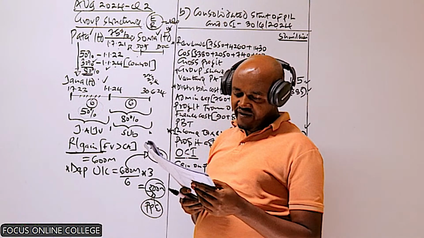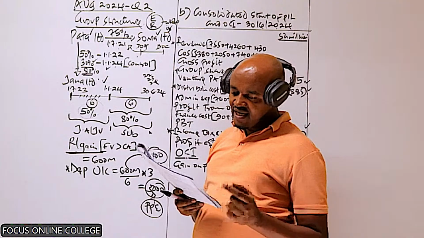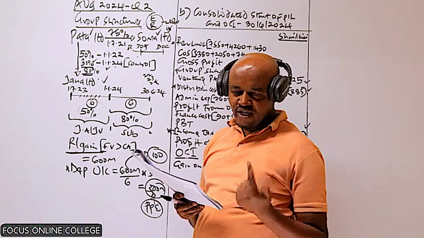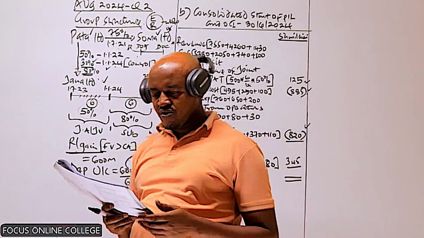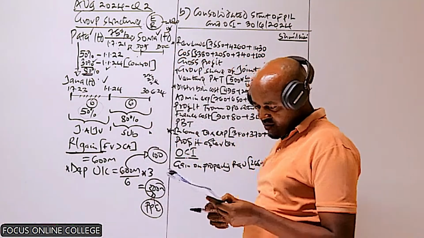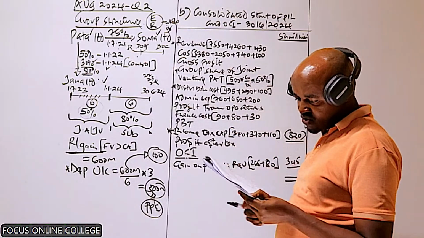And then you're told no fair value adjustment was necessary in respect of the identifiable net assets of whom? Of Jana. Sasa. So no consolidation adjustment we are going to make in relation to note number 3.